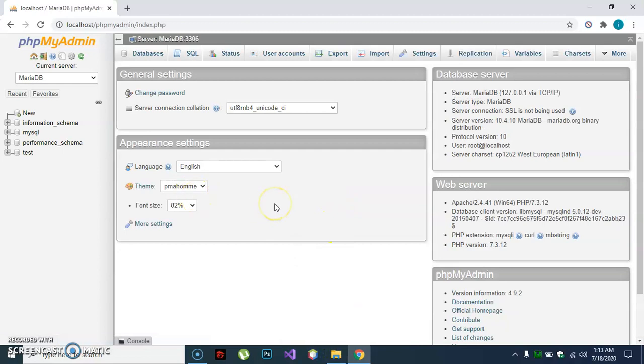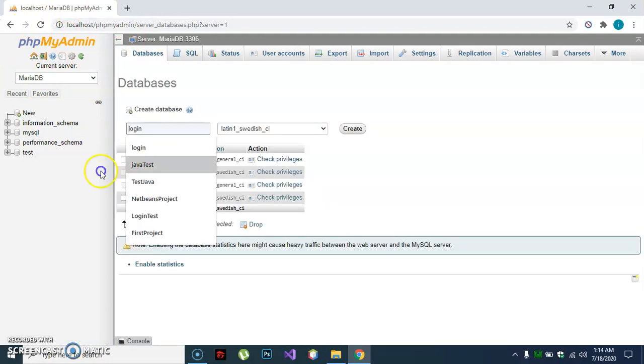Now guys, we have the database phpMyAdmin. You can create a database, and that's all.